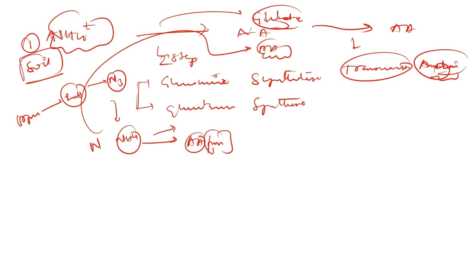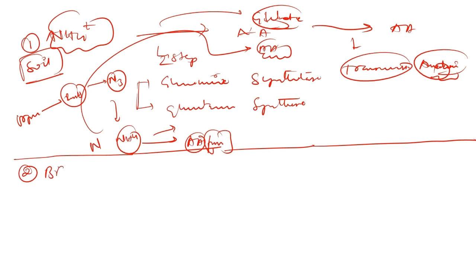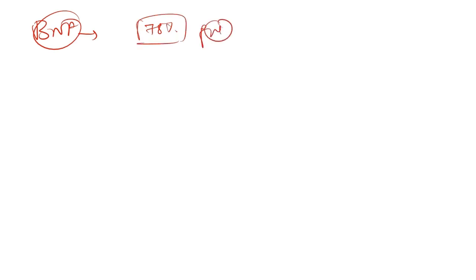Okay. So this is about the first pathway, where the source of nitrogen is from the soil. Secondly, we can start our discussion about biological nitrogen fixation, which is also very important. As we know, in the atmosphere 78% of nitrogen is present.